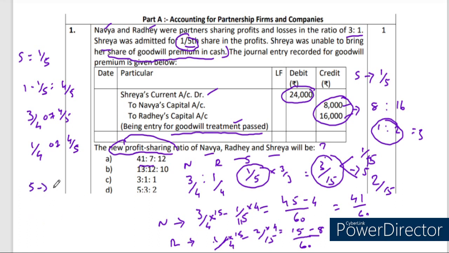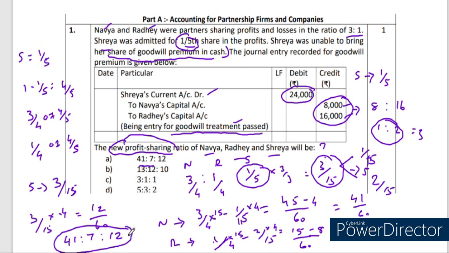And for the new partner, Shreya, she is enjoying 3/15. The base should be 60, so 3/15 into 4/4: 3 into 4 is 12, divided by 60. So the new profit and loss sharing ratio for all the partners is 41:7:12.